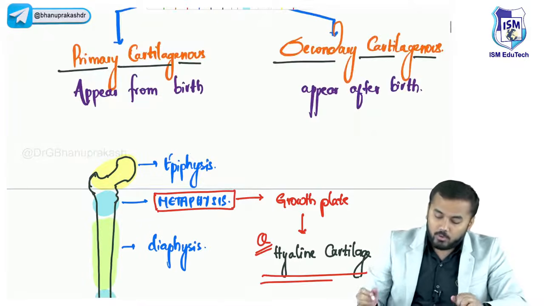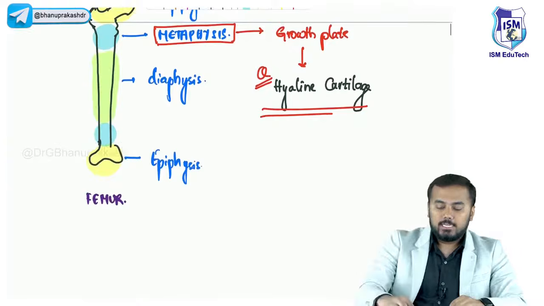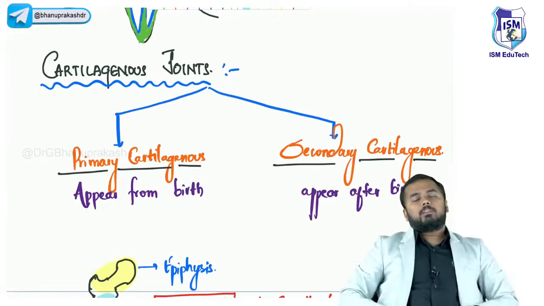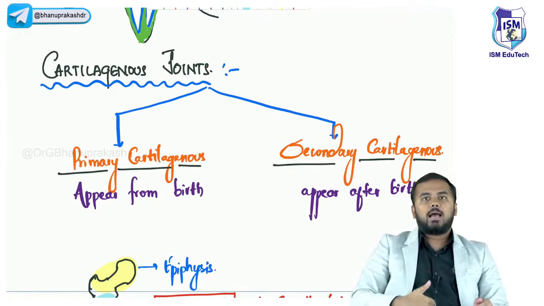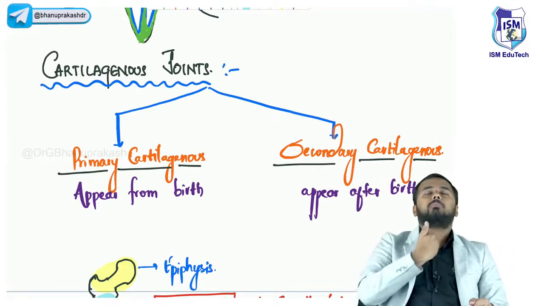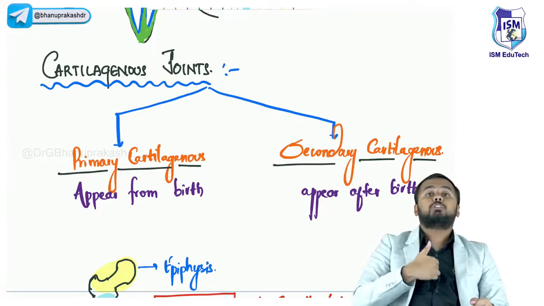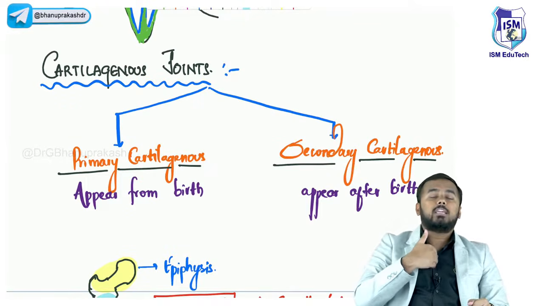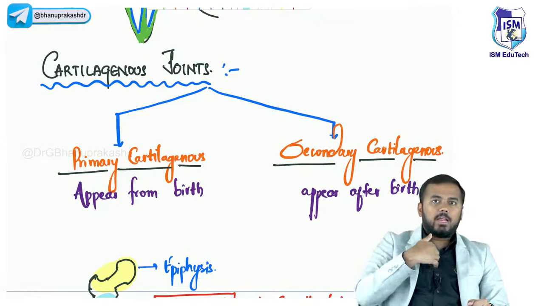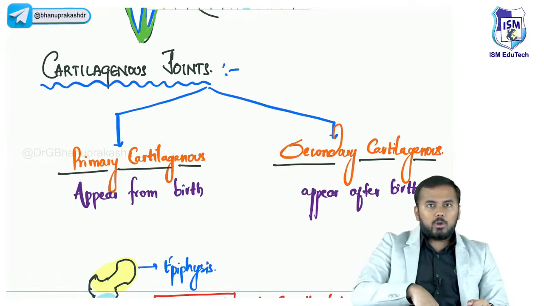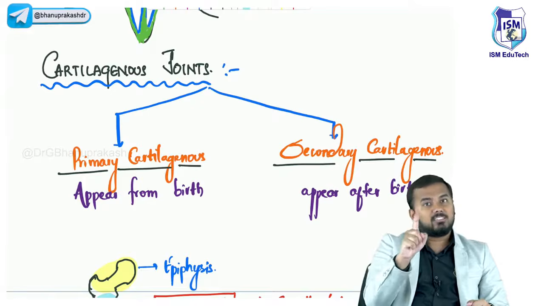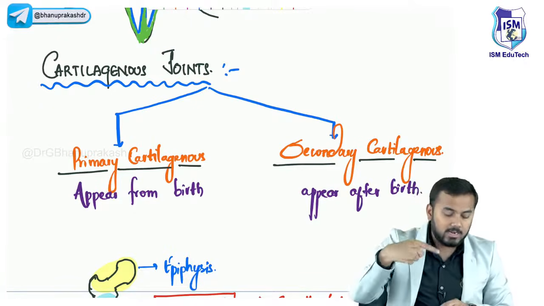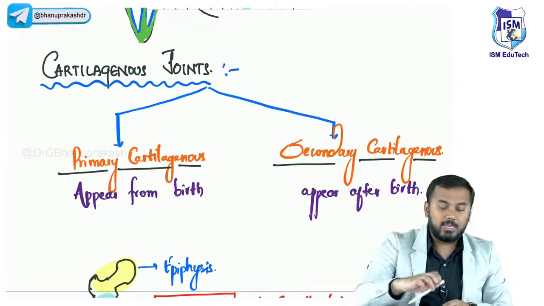Now, let us discuss secondary cartilaginous joints. How to remember this? Very easy. All the joints which are located in the midline of your body are called secondary cartilaginous joints. In the midline here, which bone is there? The breastbone. What is the other name for breastbone? Sternum. If I go down, there I will have one more bone called the pubic bone. So the joint between the two pubic bones is called the pubic symphysis, right? I hope all of you are understanding all of these things which I'm telling you.